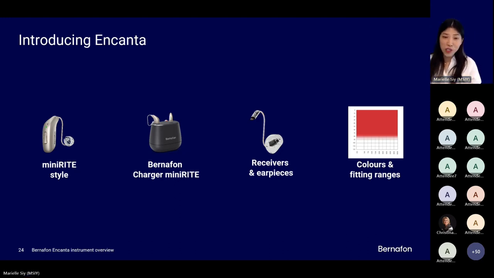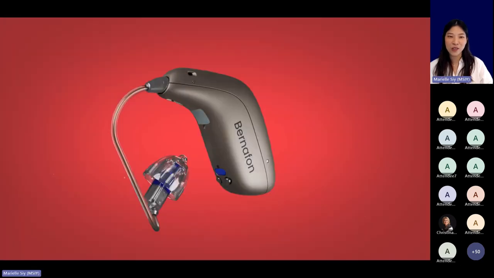So, you know what they say about love at first sight? Well, I'm going to be cheesy here, but prepare to fall in love with Encanta. Let's zoom in.